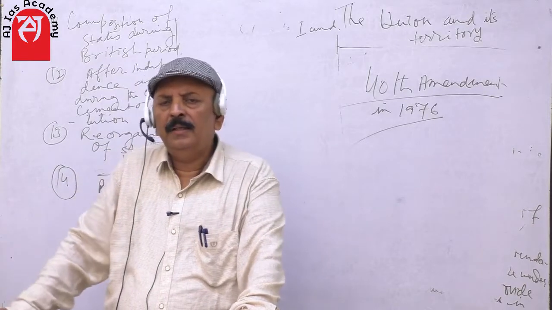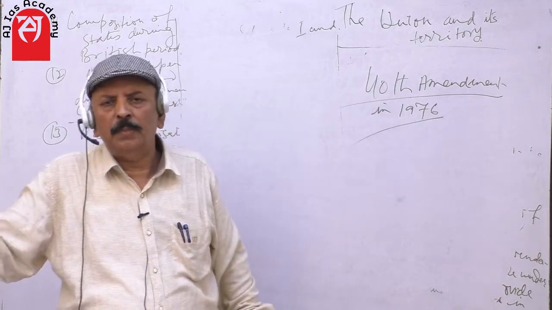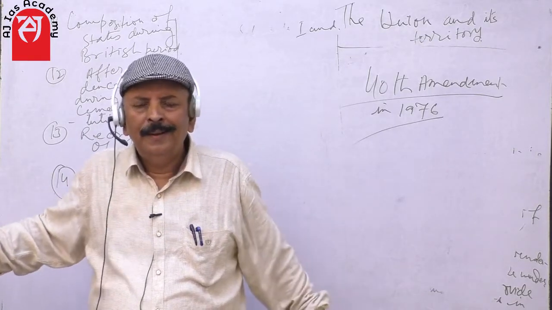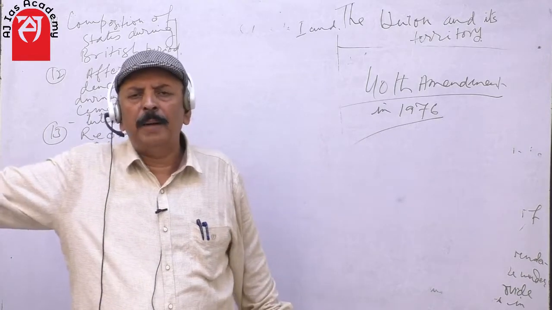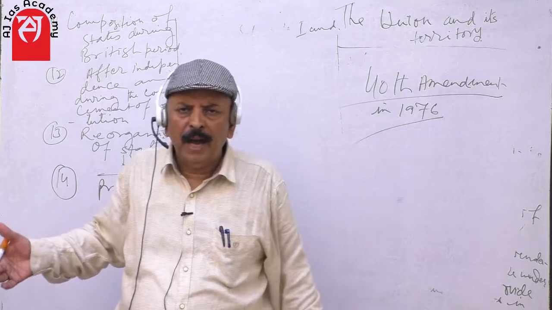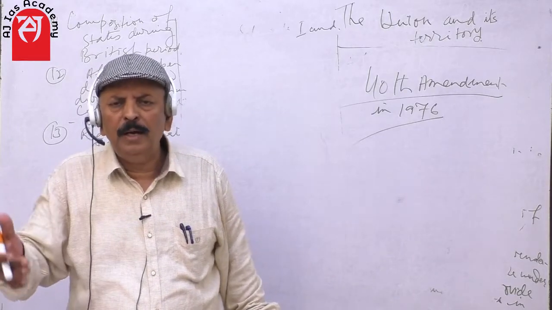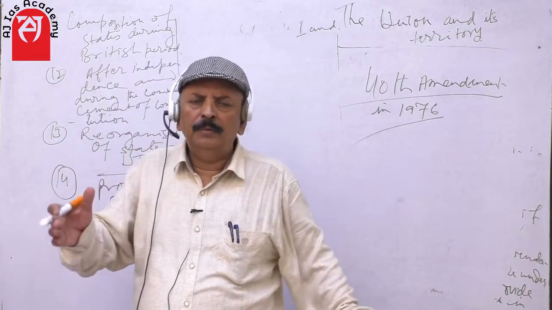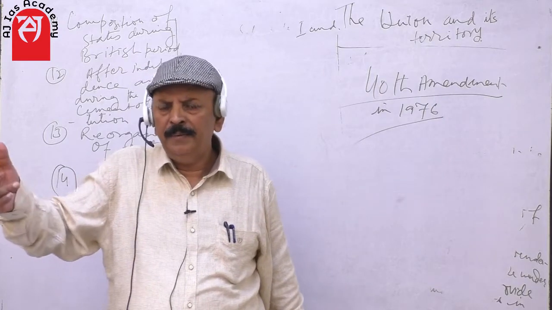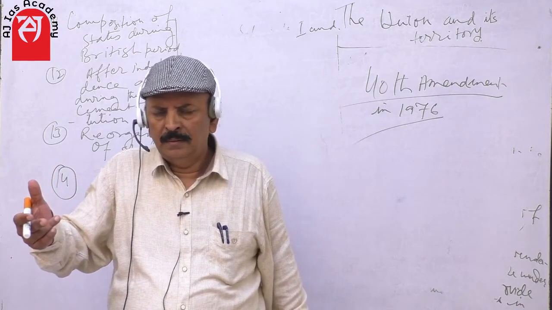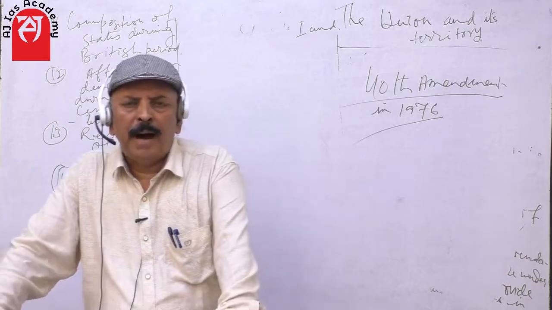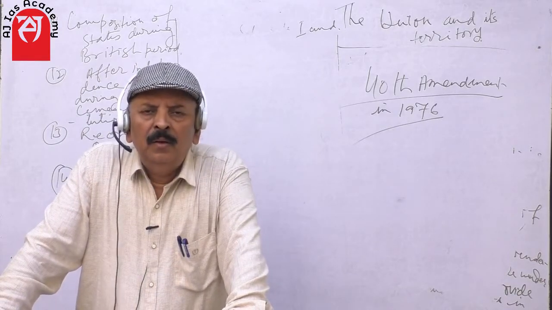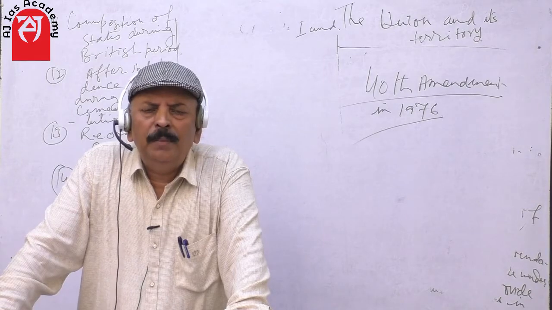So the remaining states were given the full-fledged status of a state like West Bengal, because Eastern Bengal was carved out and became the part of Eastern Pakistan. Similarly, in the case of Punjab, 2/3 of Punjab went to Western Pakistan, and 1/3 of Punjab, now comprising the present day Punjab and Haryana, became the part of the Indian Union. So there were 9 states falling into category A.